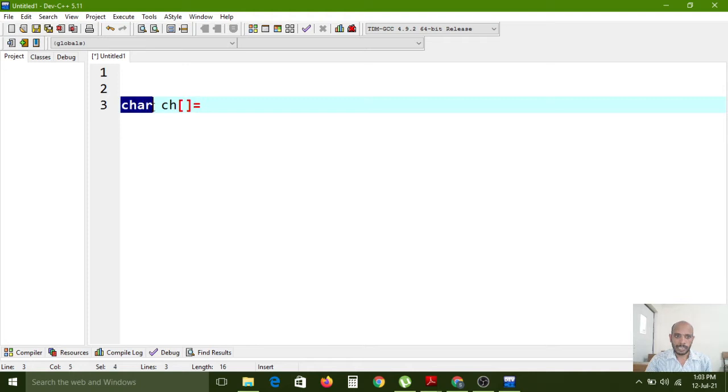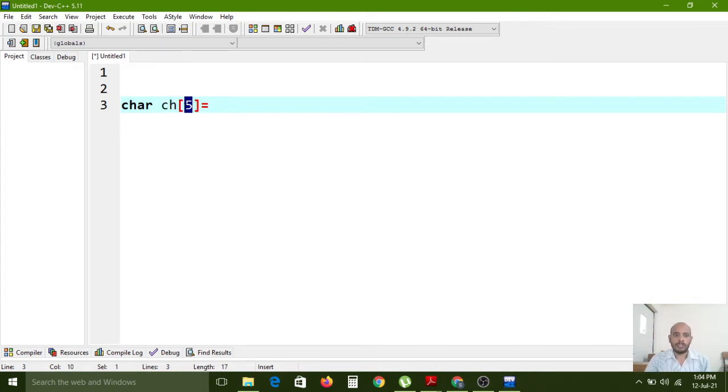This is the data type, this is the array name, and this is the array size. Between these two brackets, we need to give the array size. Here I am giving 5.